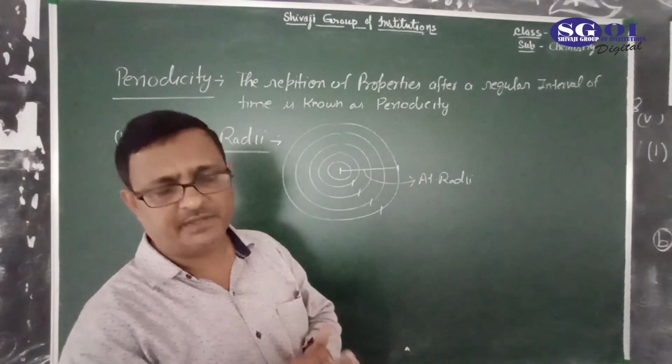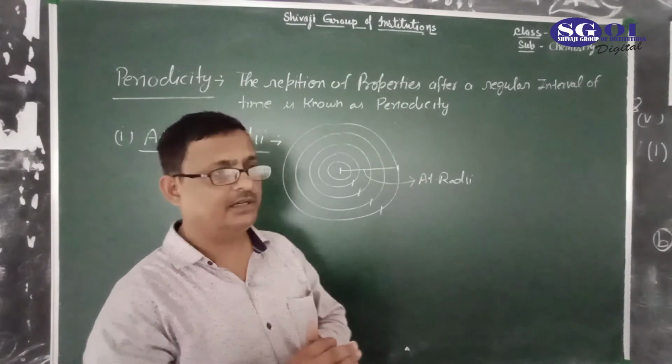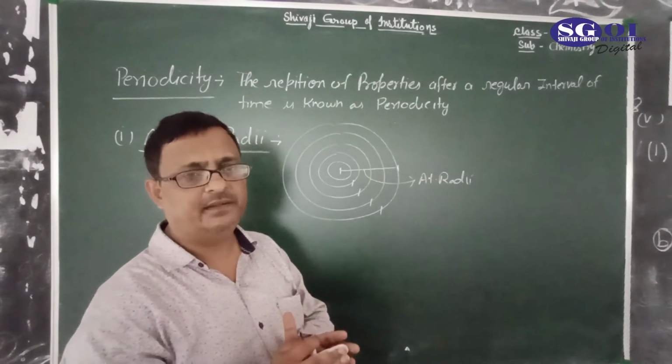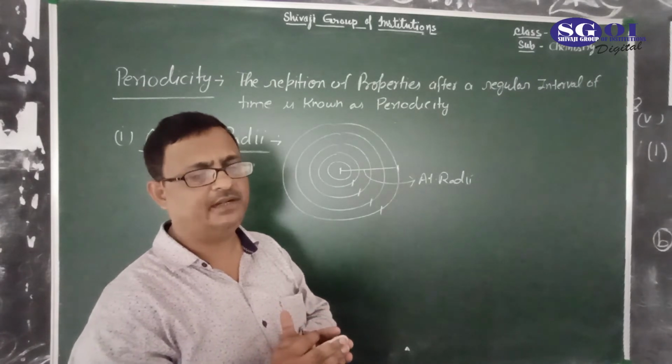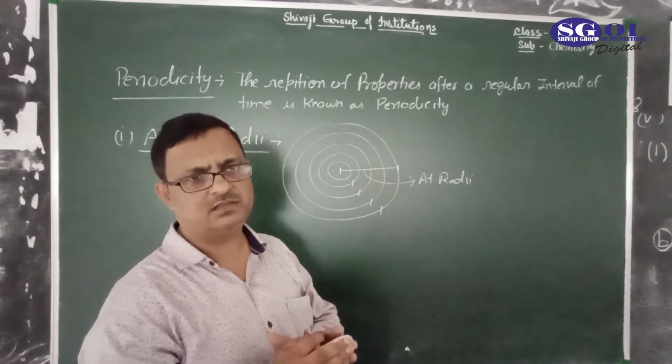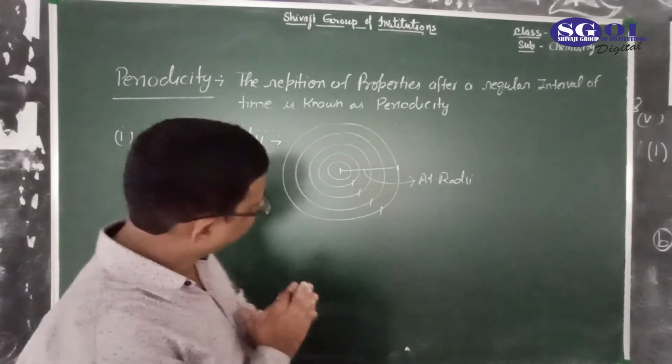Once more, atomic radii is the distance between the outermost shell and center of the nucleus.